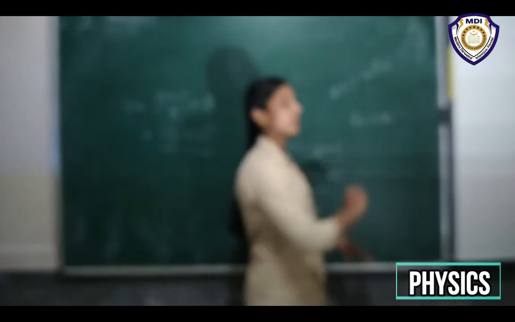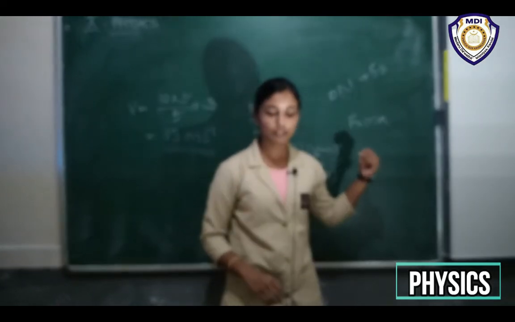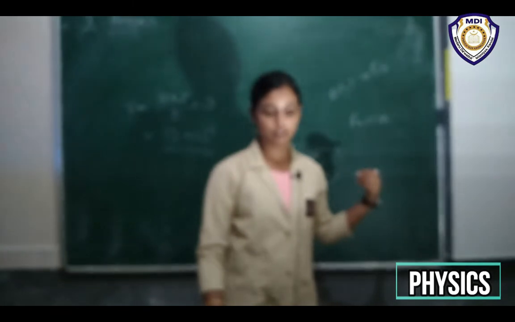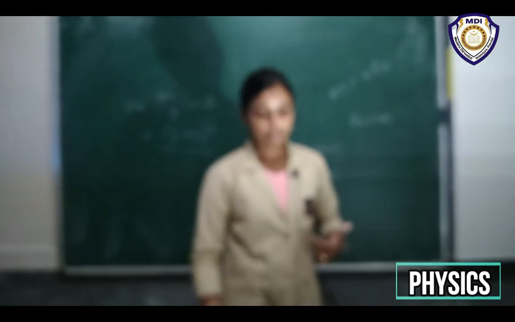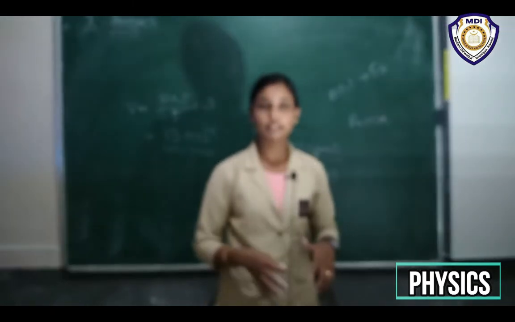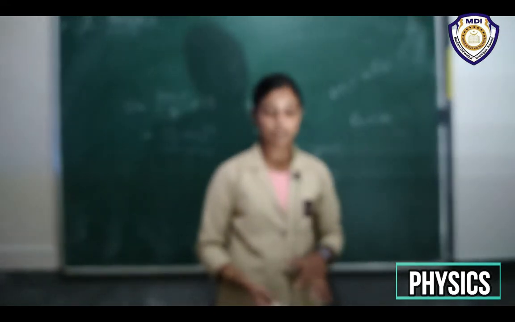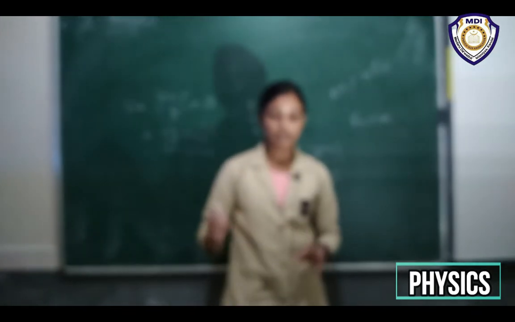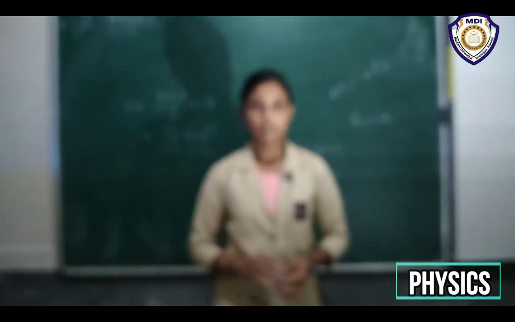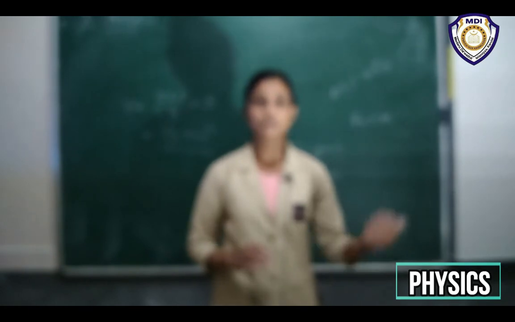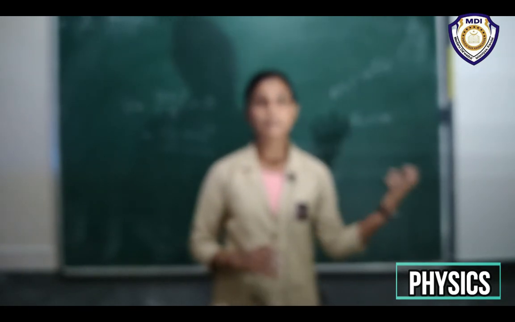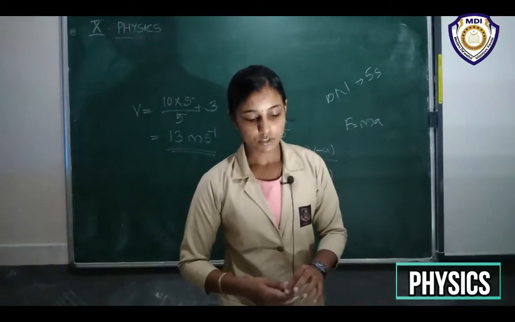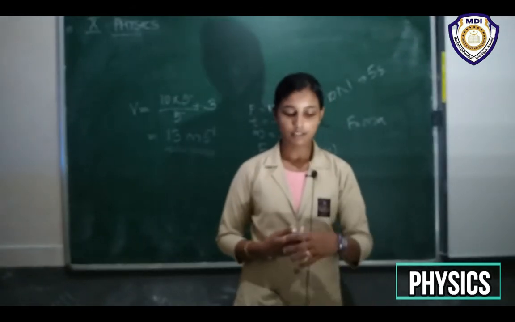Using this equation you can find the first force, the force required to accelerate a 2 kilogram mass at 5 meter per second squared. And you also have to find the second force, the force required to accelerate a 4 kilogram mass at 2 meter per second squared. While comparing those two forces you can find which requires the greater force. So that is that question.